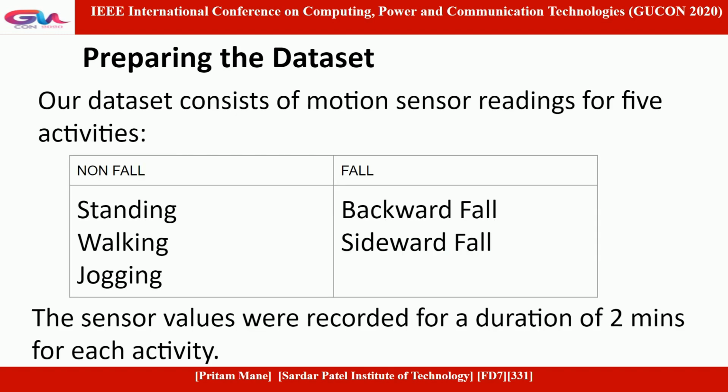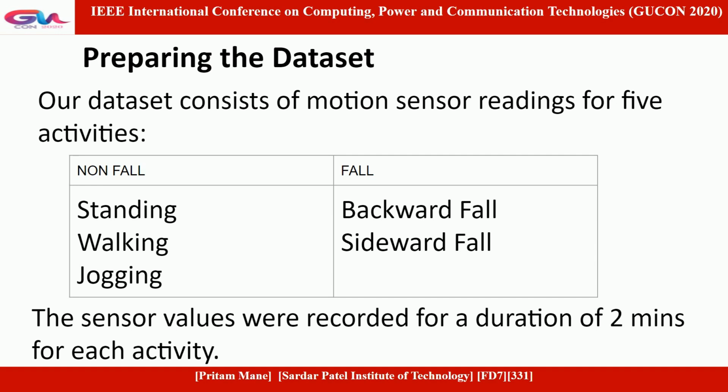Preparing the dataset. Now we would like to talk about the dataset that we created for the purpose of training our model. Our dataset consists of motion sensor readings for 5 daily routine activities. These activities were categorized as either fall or non-fall.